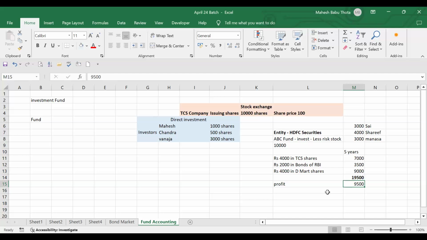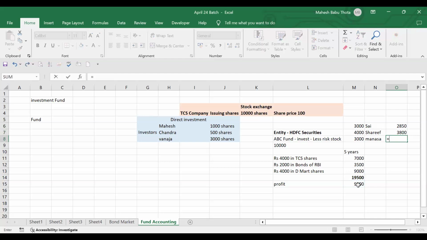As the profit. So these persons are waiting very eagerly to get profits. So let's distribute this 9,500 rupees to these persons. Can we distribute? Okay, let's distribute. How much will Sai get as per his ratio? 30%. Based on the amount he contributed, 30%, 40%, 30%. So this is the profit. On this profit, 30% he will get. Sharif, 40% share is there because he has contributed 4,000. So he will get 40% of the profit.